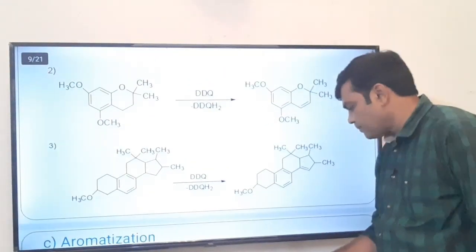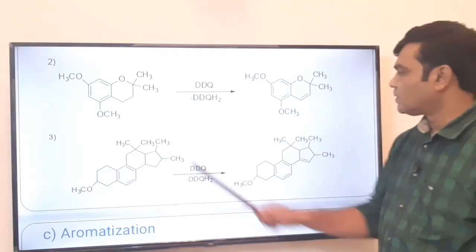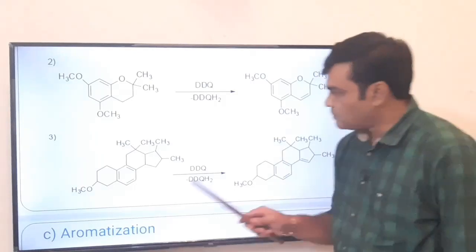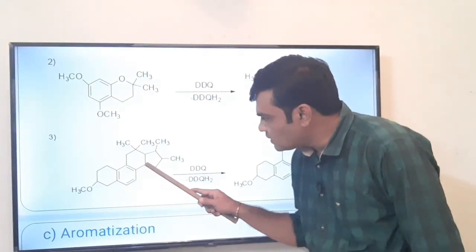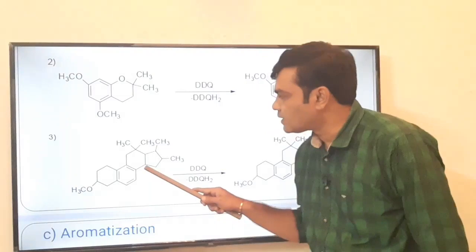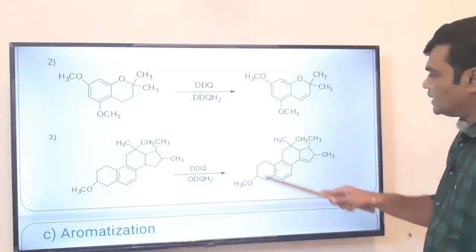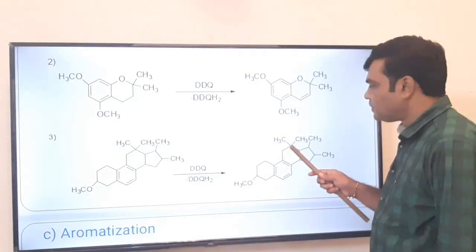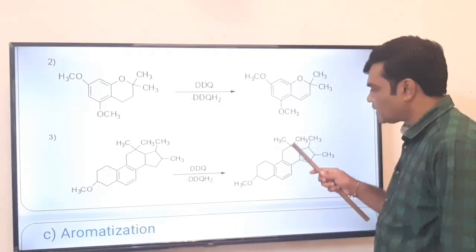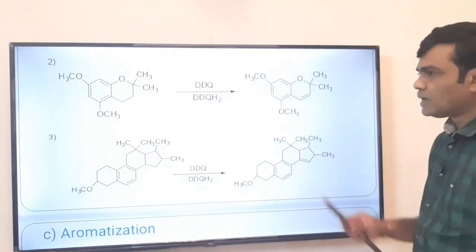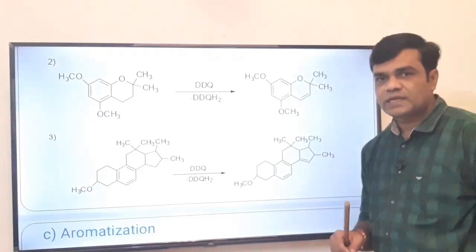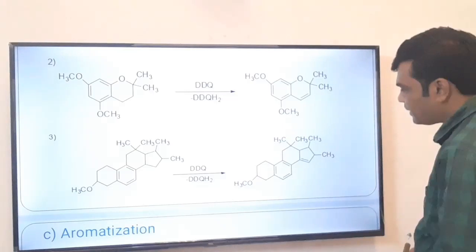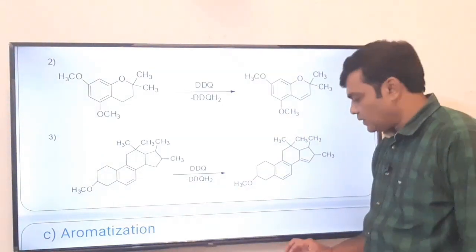See this case. This is a non-aromatic compound. On treatment with DDQ, see what happens here. Same as the previous case. This is a benzylic carbon and the pi bond is incorporated here. In this case also aromatization is not possible due to the attachment of two methyl groups here at the same carbon. There is no hydrogen atom. The carbon is sp3 hybridized. For the aromatic compound, we require an sp2 hybridized carbon atom.